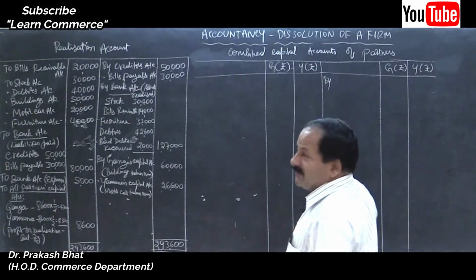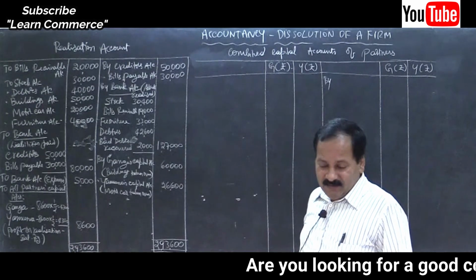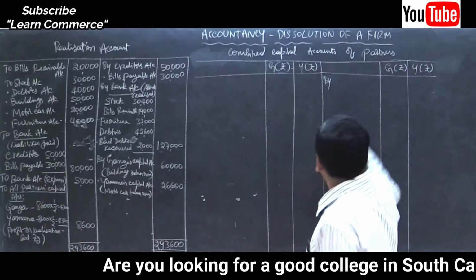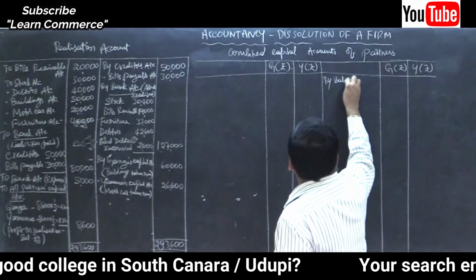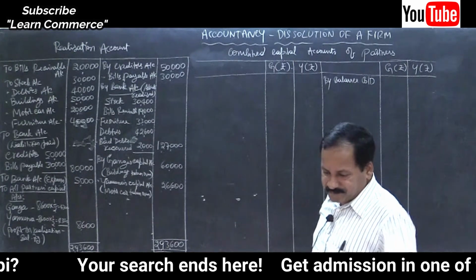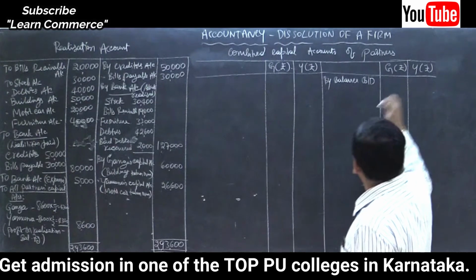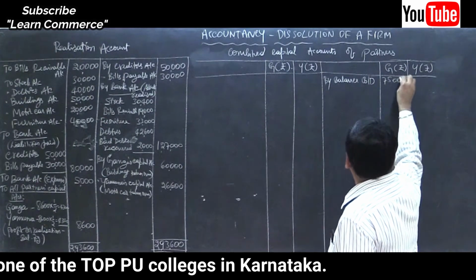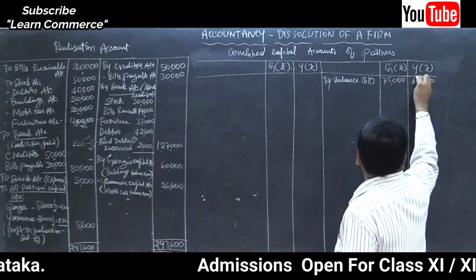The capital balances are given in the balance sheet. Refer liabilities side, capitals Ganga, Yamuna. So by balance brought down, how much? 75,000 and 60,000.